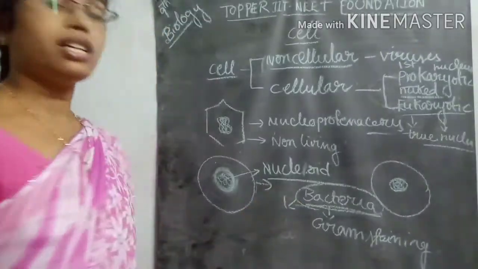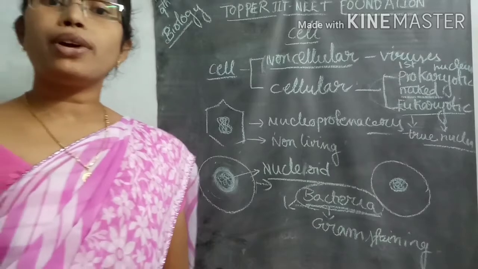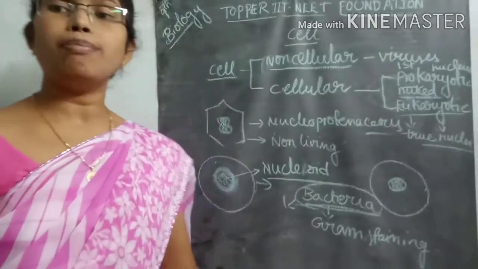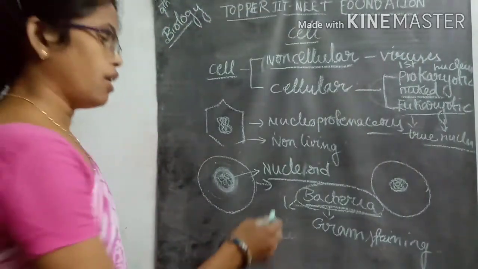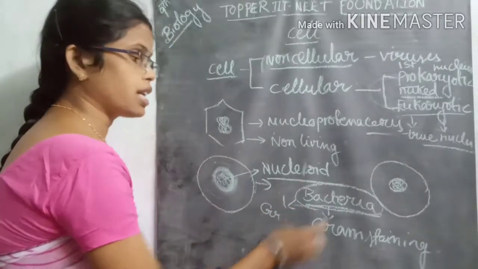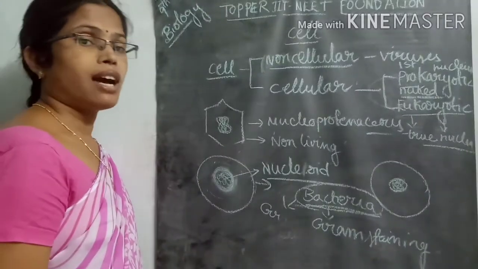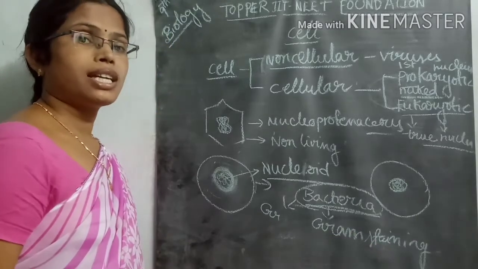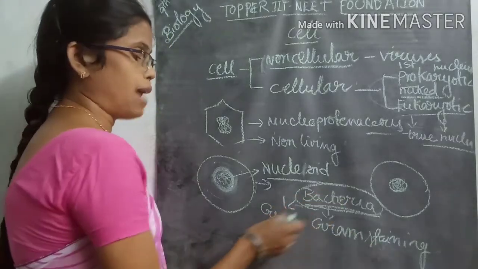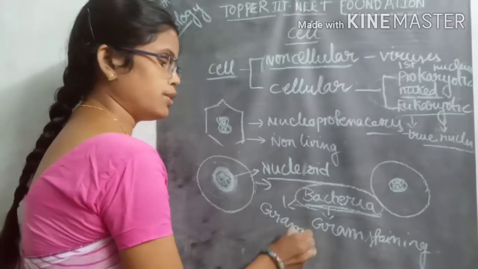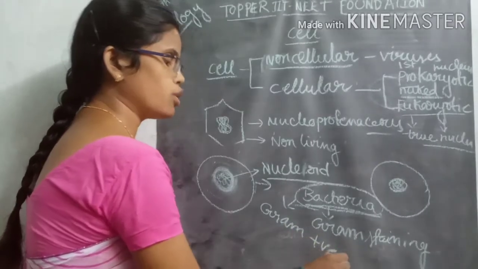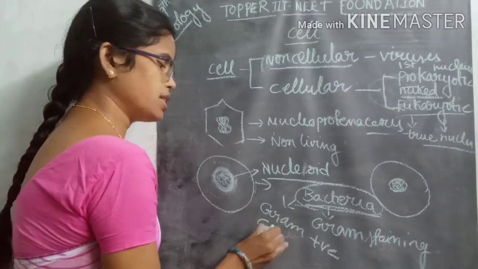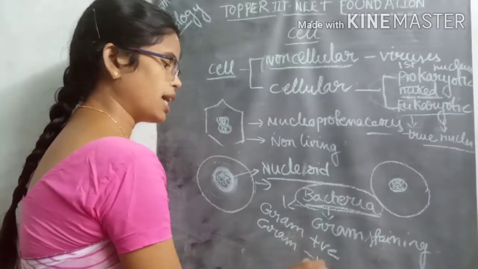The bacteria, or prokaryotic organisms, are mainly of two types. Christian Gram, one of the scientists, first discovered this Gram staining technique. With this technique, bacteria are divided into two main types: Gram positive bacteria and Gram negative bacteria.